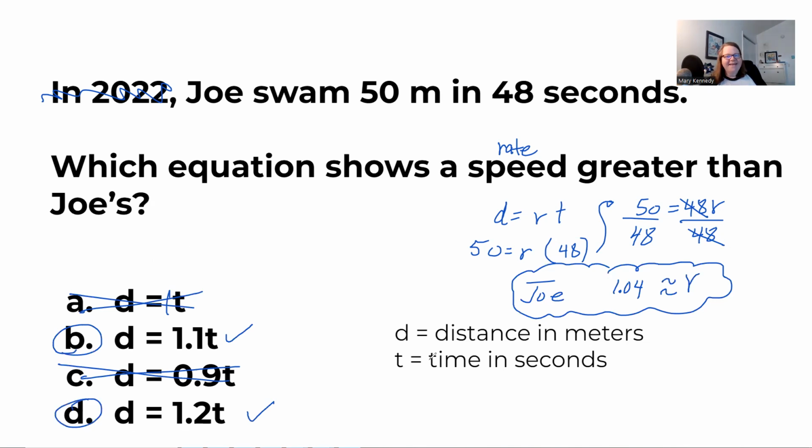All right. So focus on finding the speed and then thinking about which one, or which more than one answer, makes sense for being a speed greater than that.